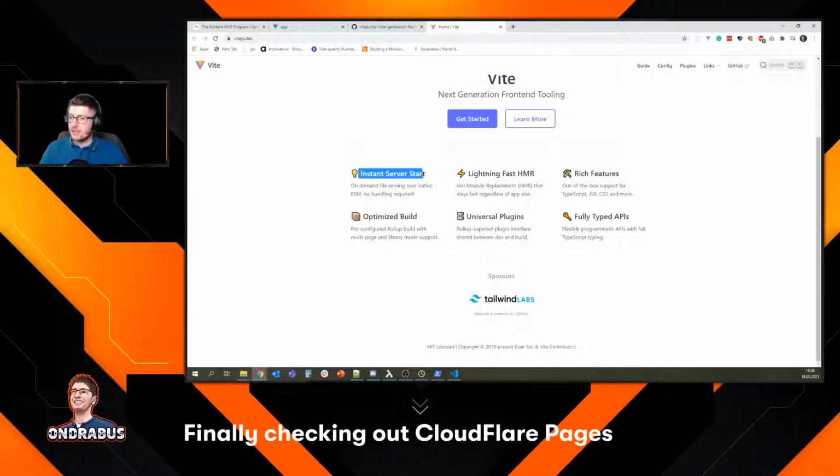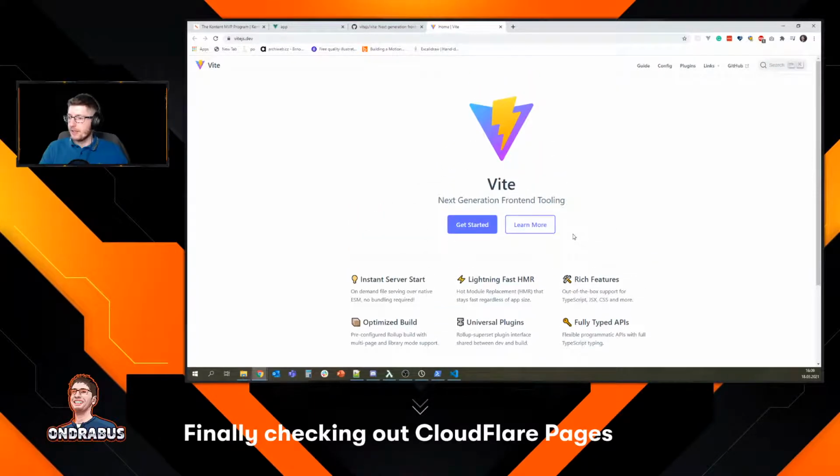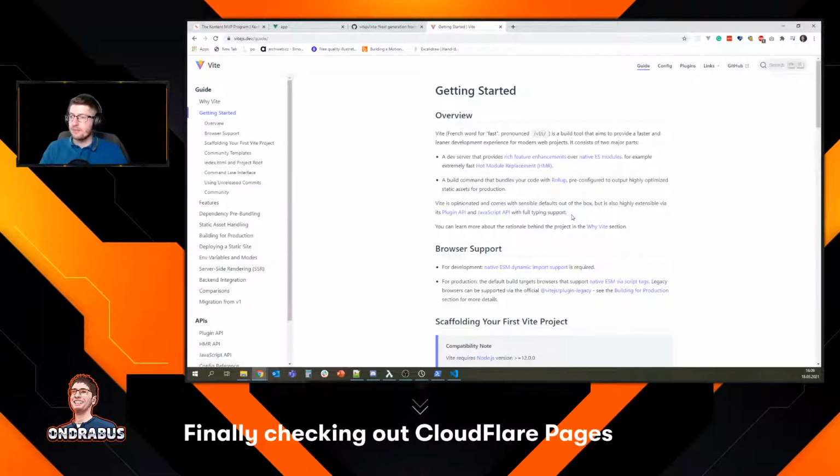It says instant server start and lightning fast hot module reload. So this is exactly what I want to use, right? Because right now it's being transpiled. It does feature some hot module reloading, but Vite is supposed to be much faster. So let's see how we can get started with this.